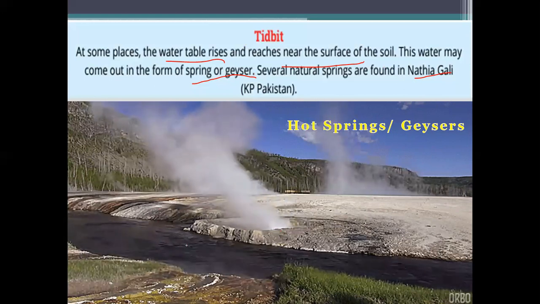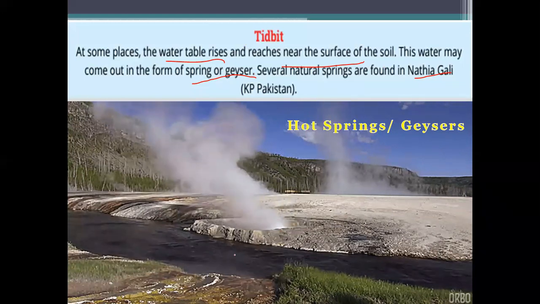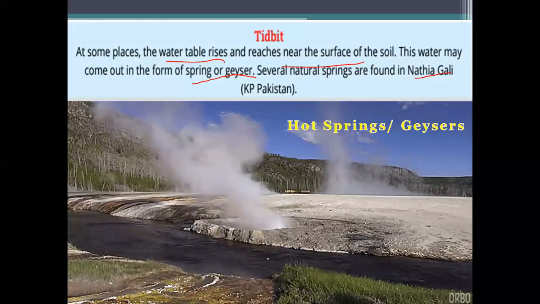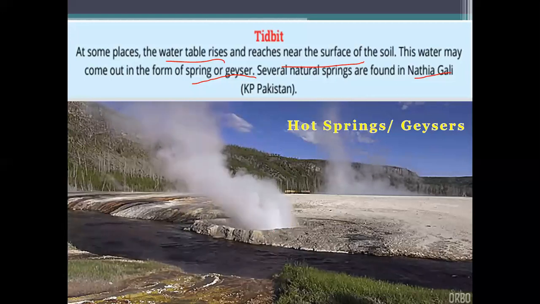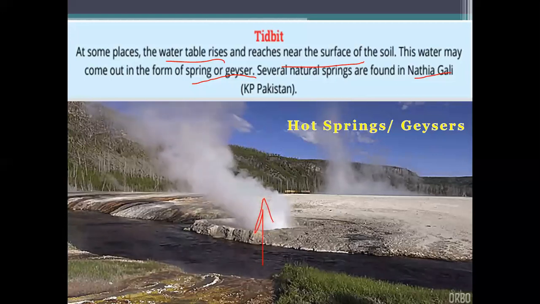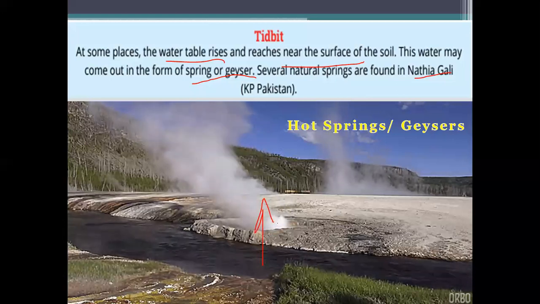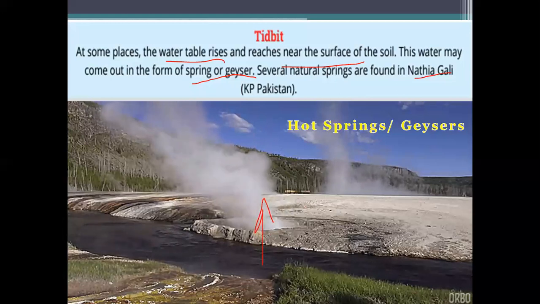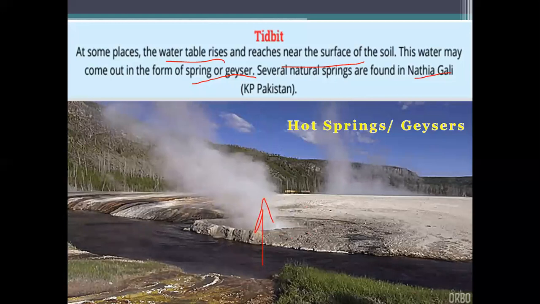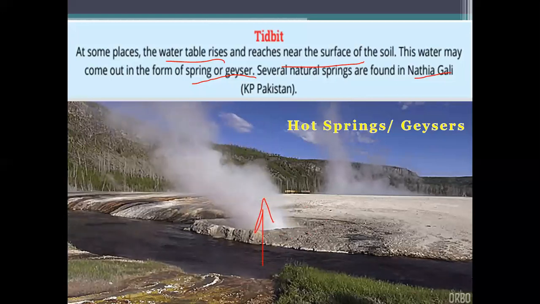So what happens, by the pressure underground, pressure is increased, and the water gets hot and warm, so it escapes out, splits this area of the surface and escapes out from under the ground, and it seems like something is bubbling and coming out like small volcanoes, by which the water is coming out in the form of steam, because water gets hot.